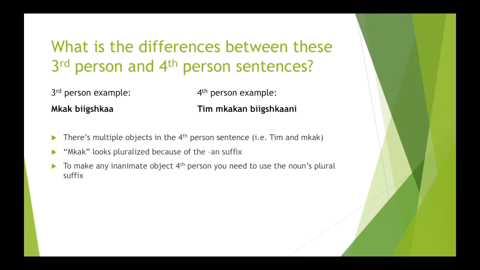To make any inanimate object fourth person, you need to use the noun's plural suffix. So if an object is pluralized with the oon suffix or the iin suffix, you need to use the appropriate inanimate plural suffixes for each noun. Also, our VII word, our verb, has a ne suffix at the end of it, which is indicated right here.